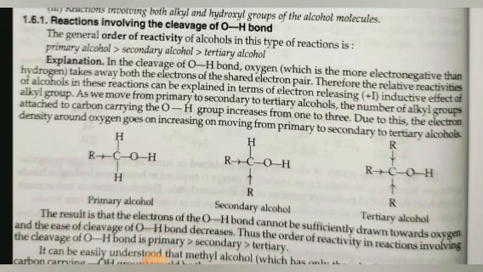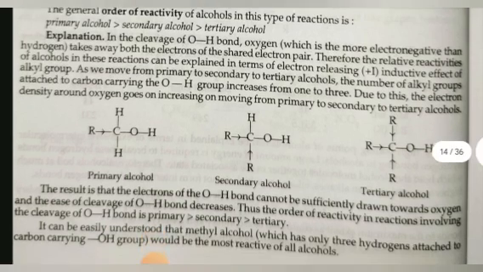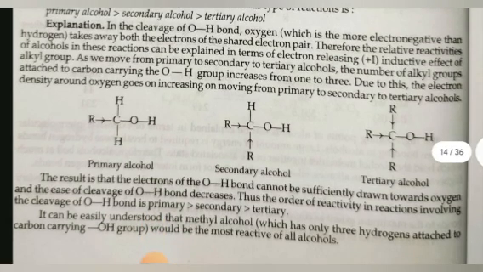Reactions involving the cleavage of the O-H bond. The general order of reactivity of alcohol in this type of reaction is primary alcohol, secondary alcohol, tertiary alcohol. Explanation: in the cleavage of the O-H bond, oxygen, which is more electronegative than hydrogen, takes away both the electrons of the shared electron pair. Therefore, the relative reactivity of alcohol in this reaction can be explained in terms of the electron-releasing inductive effect of the alkyl group.